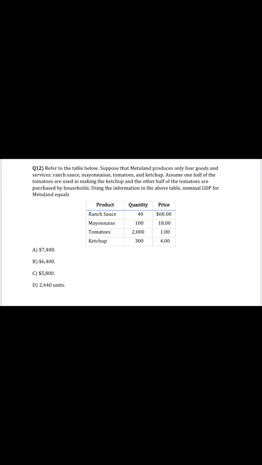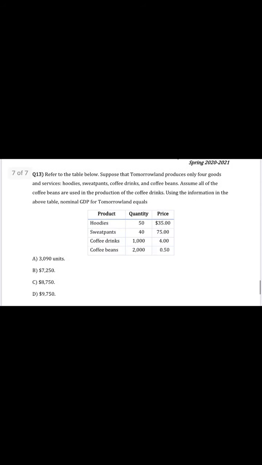We multiply quantity by price. Tomatoes, in this case, half are final goods and half are intermediate goods. So we only consider 1,000 of them in the quantity and we multiply 1,000 by the price. Ketchup, all of the ketchup is final goods. We again multiply quantity by the price and the result should give 6,400.